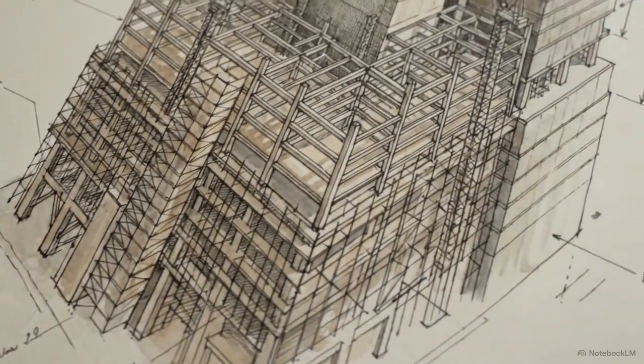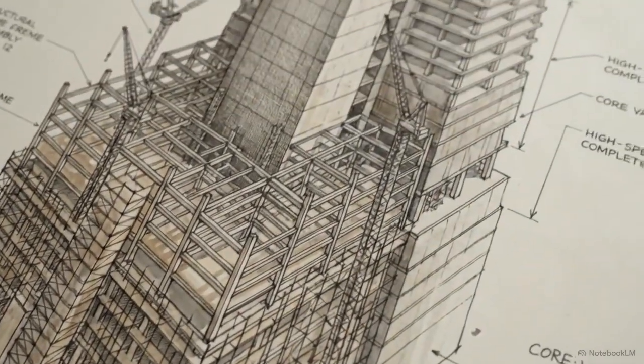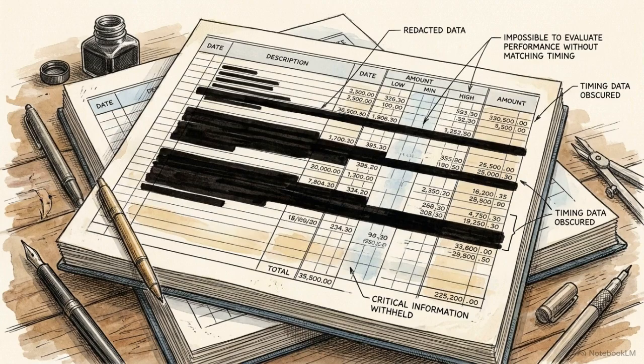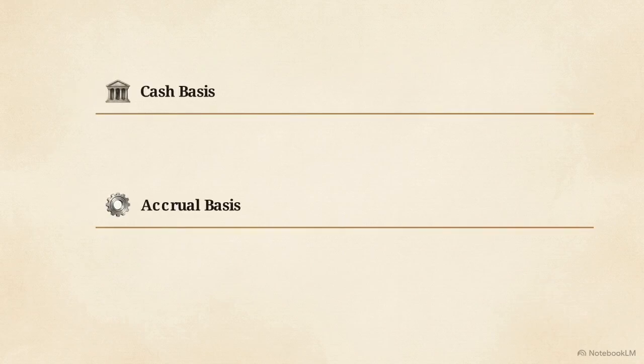A company could deliver a massive, highly profitable project in the month of December, but if the client pays in January, a cash basis system shows 0 value created in December. Cash timing rarely matches economic value creation, making it impossible to evaluate management's true performance. GAAP mandates the accrual basis of accounting.